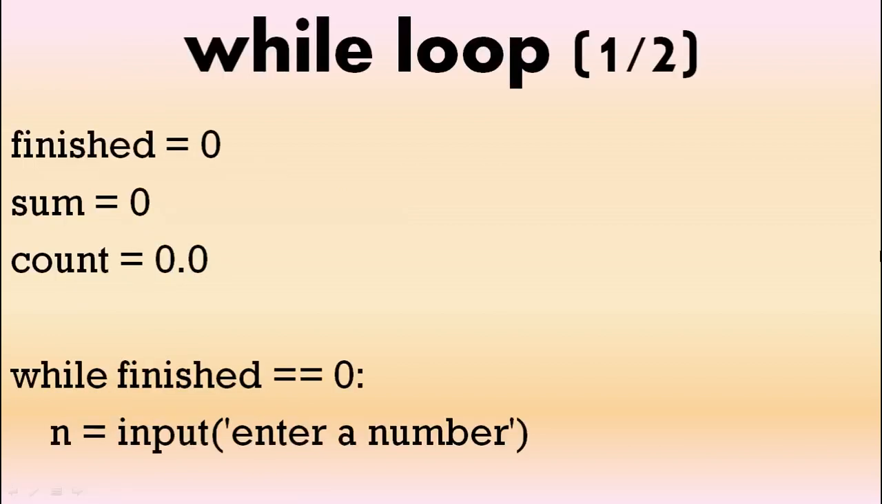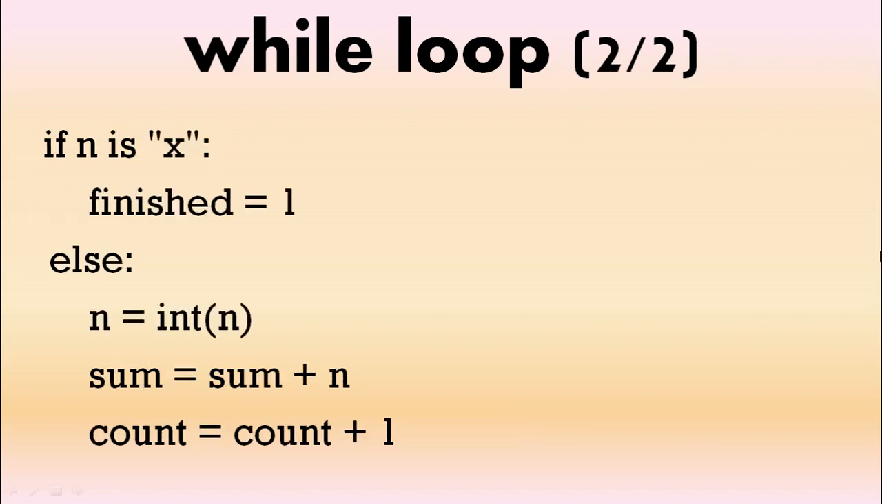We start off by saying finished equals 0, which means we can change that to get out of our loop, and we've got our sum and we've got our count. So while finished equals 0, meaning while we don't finish, we want to get a number from the user. Now we're using X to let the user come out of the loop. The user is going to enter numbers, but at some point they're going to have to finish. So we've got to have a way of coming out of the loop. So here we make our variable finished equals 1, and then the while loop will finish.